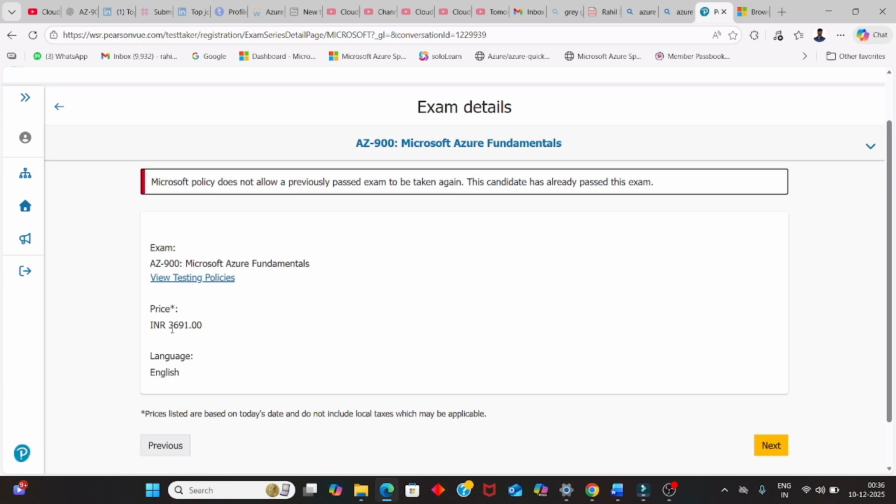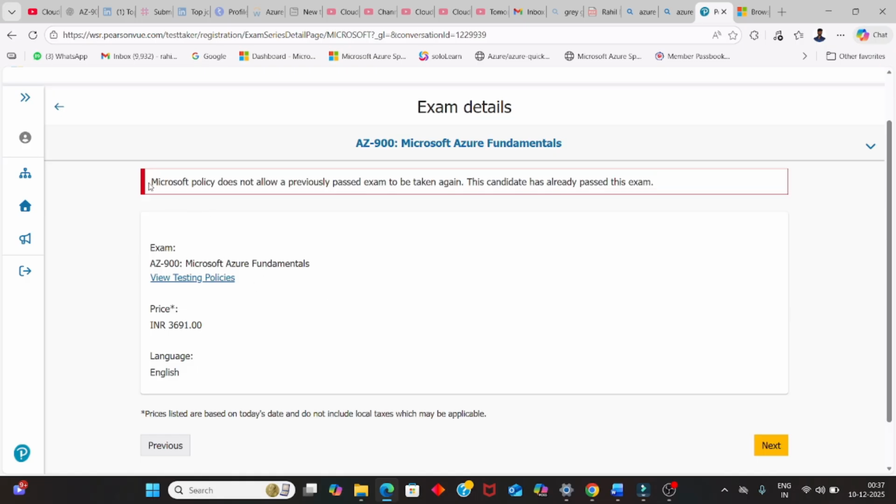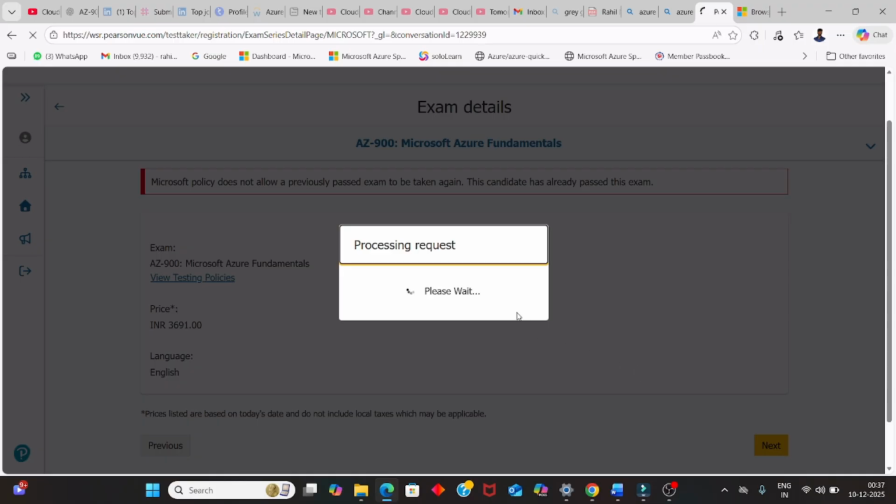As you can see, the pricing is 3691 INR, language English. Once you click on next, you have to pay the amount and your exam is scheduled. I cannot go beyond this point because I already did this examination. But you can do it. You just need to pay the amount and you are ready to go for your first certification and your Azure journey.